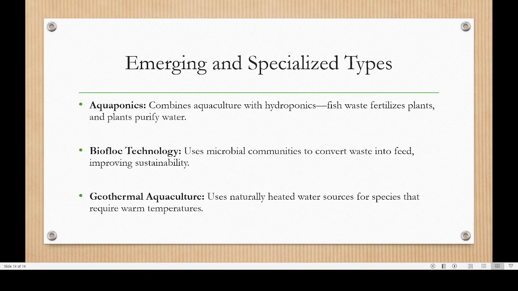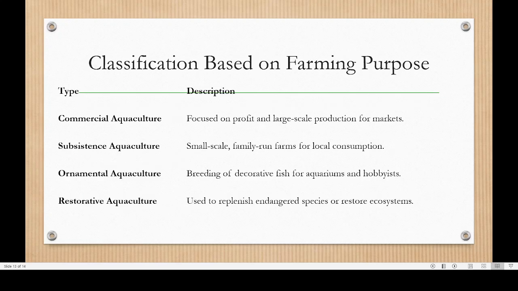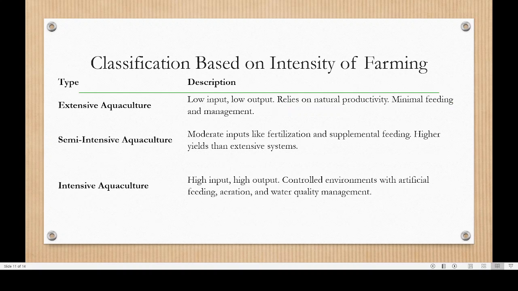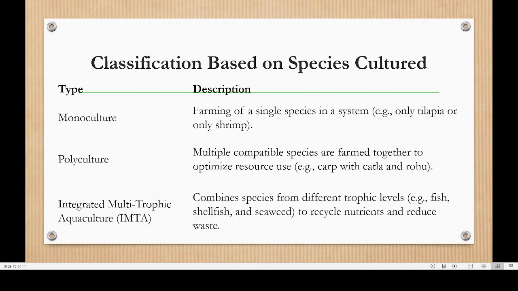So these are some new innovations in aquaculture. Mainly what you have to keep in mind is the different types of aquaculture. Based on the culture system, we can find different types of aquaculture, and based on the level of farming, we have 3 types: extensive, semi-intensive, and intensive.